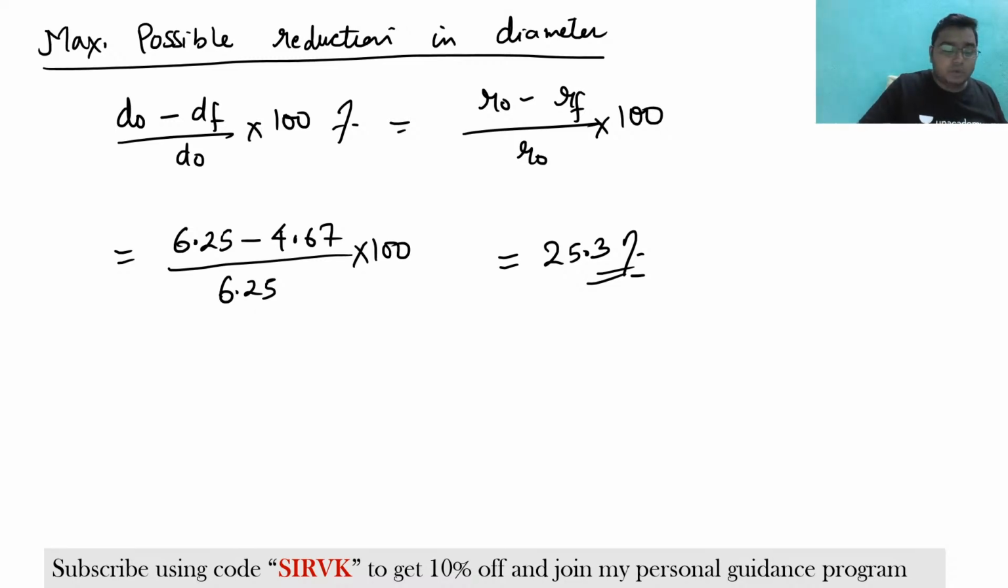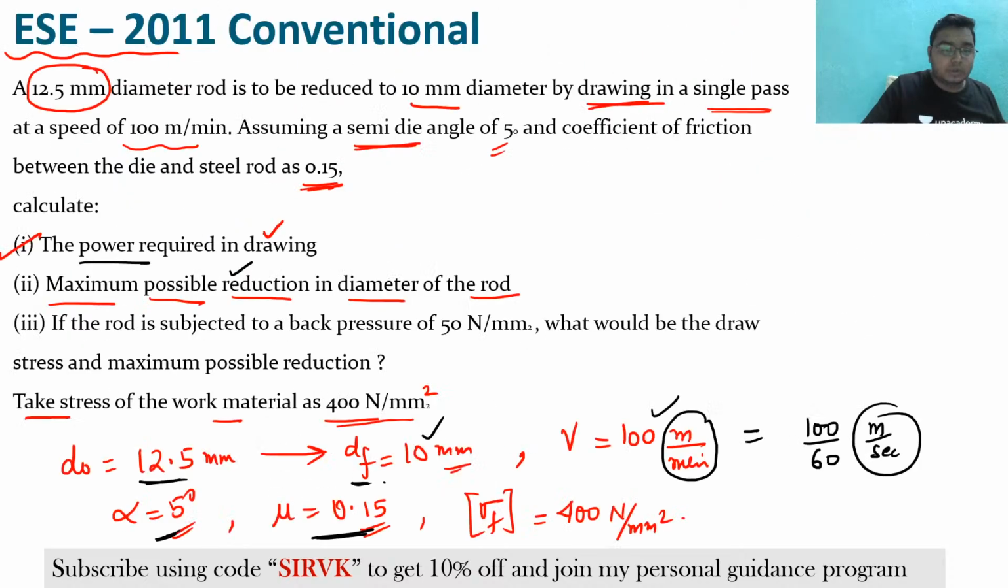Clear? So now these things have been worked out: the maximum possible reduction in the diameter of the rod. Now see, the next part says that if the rod is subjected to a back pull, that is 50 Newton per millimeter square, then what would be the draw stress and the maximum possible reduction? I'm not going to solve this case. I hope you understood these things.